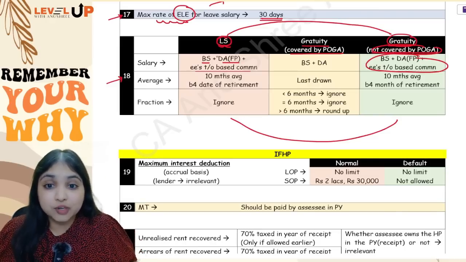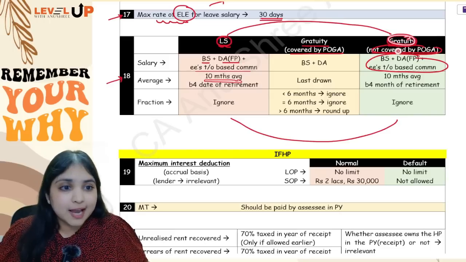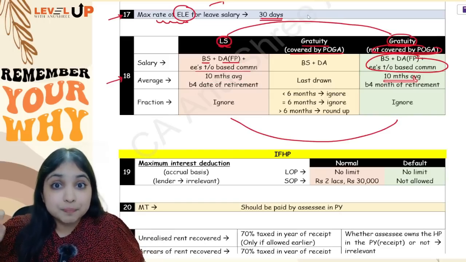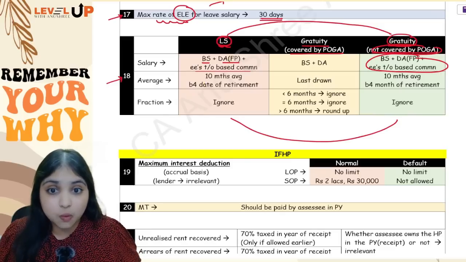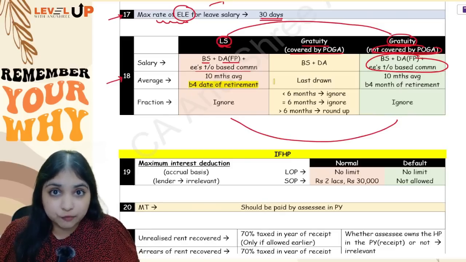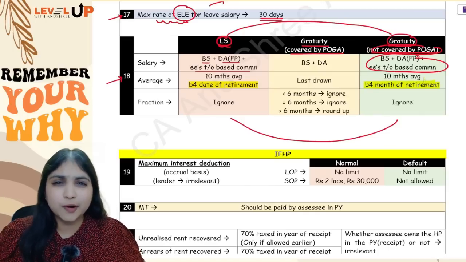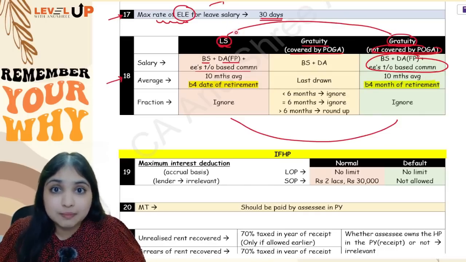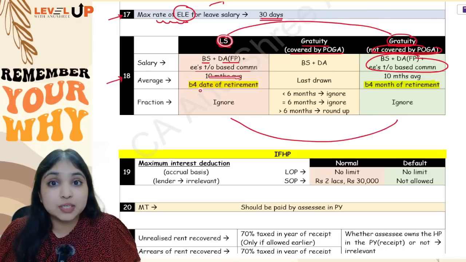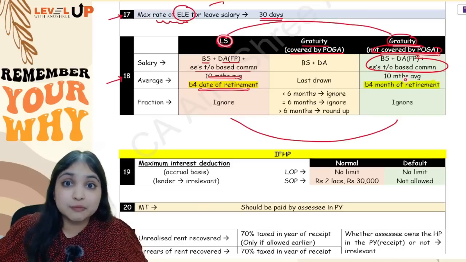In leave salary, when you're computing salary, you will take 10 months average. Same thing in gratuity not covered by POGA, you will take 10 months average. But the place where mistake happens is here. In leave salary, you will take 10 months average, but 10 months before the date of retirement. But for gratuity, it is 10 months before the month of retirement. Small point, minute point, but it will make a difference in your answer paper. So remember this. Leave salary, it's 10 months before the date of retirement, and gratuity not covered by POGA, 10 months salary before the month of retirement.